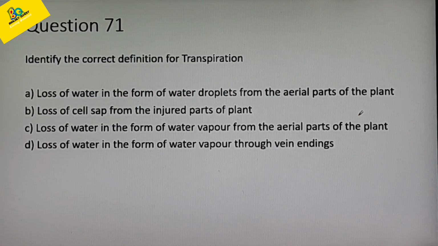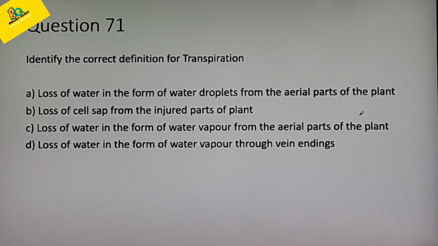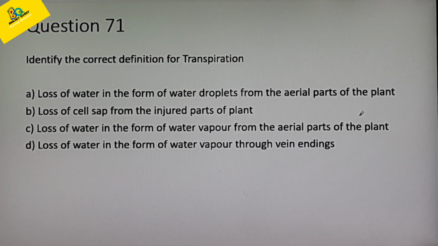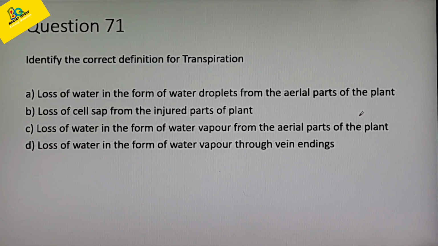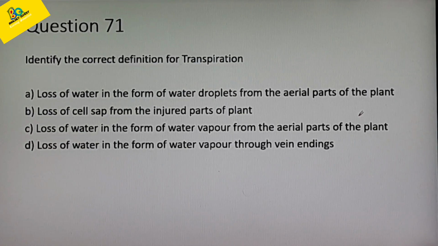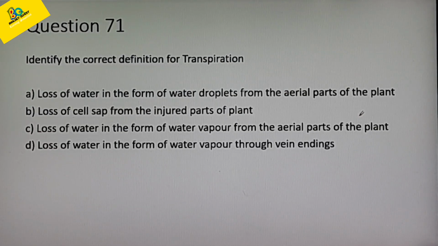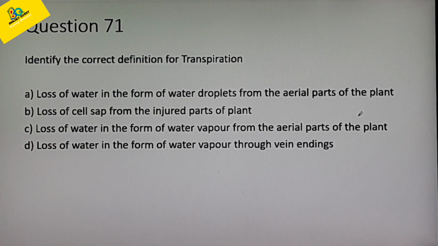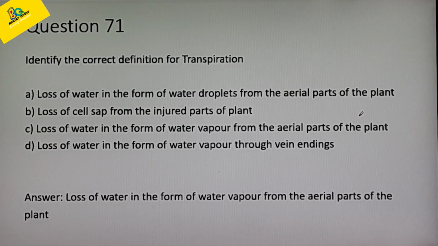Next question, 71. Identify the correct definition for transpiration. A, loss of water in the form of water droplets from the aerial parts of the plant. B, loss of cell sap from the injured parts of the plant. C, loss of water in the form of water vapor from the aerial parts of the plant. D, loss of water in the form of water vapor through vein endings. Which is the correct answer? Okay, the correct answer, transpiration, is the loss of water in the form of water vapor from the aerial parts of the plant. Option C is the correct answer.